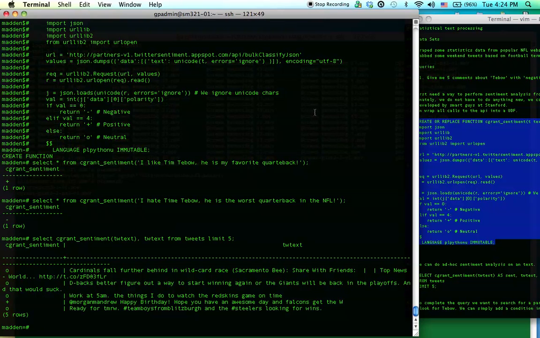So as you can see, we have some neutral, we have a negative. Oh, that's just a dash. We have some neutral, and a positive is happy birthday, I hope you had an awesome day, and the Falcons get the win. So there's a lot of junk in here, so let's look for something about Tim Tebow. We can do that by saying, using the where clause, say where TW text, oops,